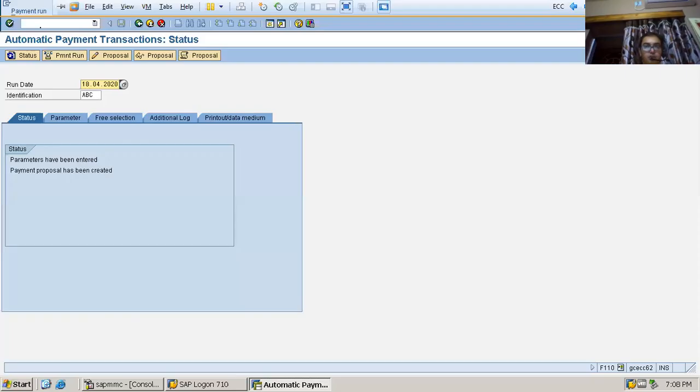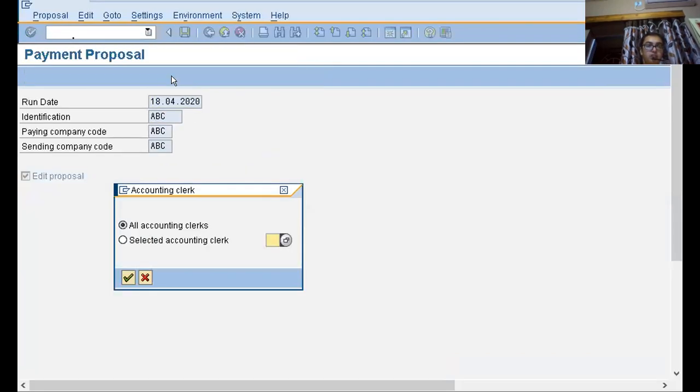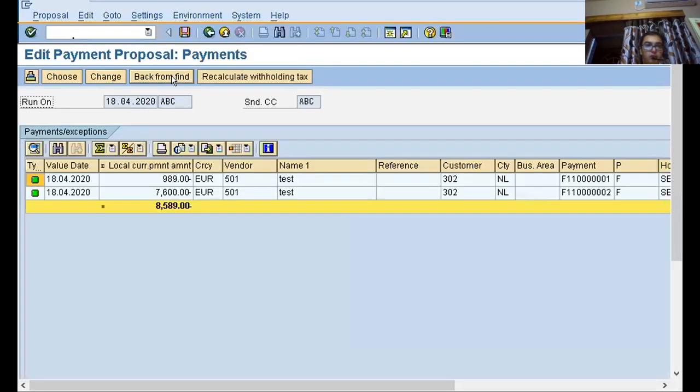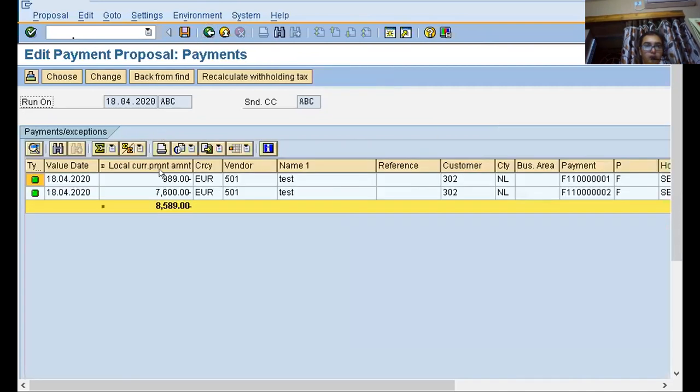Yes, the proposal is created and displayed as well. Now I'll go to the change proposal. There are two line items coming. The first one has many items, so I'll not work on that. I'll work on this one.